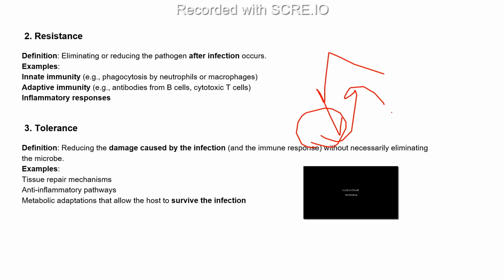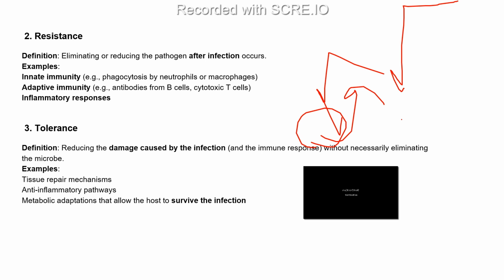But the second time it comes, we are resistant to it, because some innate immune cells also have memory, not only the adaptive immune system. So we know this pathogen came earlier also, and if it tries to enter this time, we will eliminate it. Even if it starts an infection, we kill it before that.